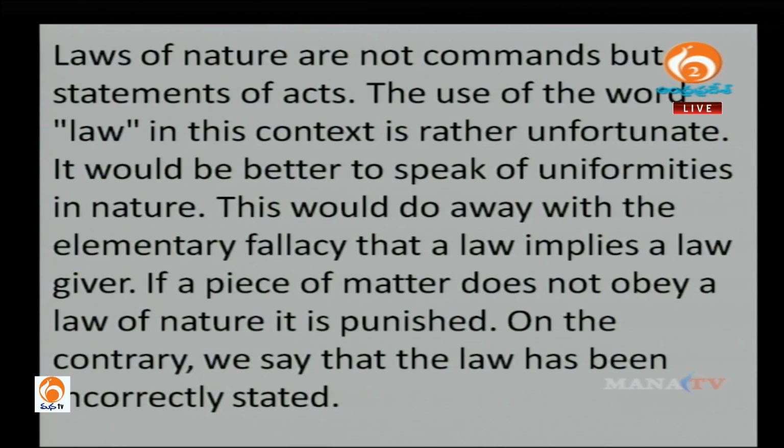If you can see in this passage, there are no paragraphs, it is only one passage, and the author is talking about the main subject, laws of nature. The author doesn't want it to be called laws of nature.